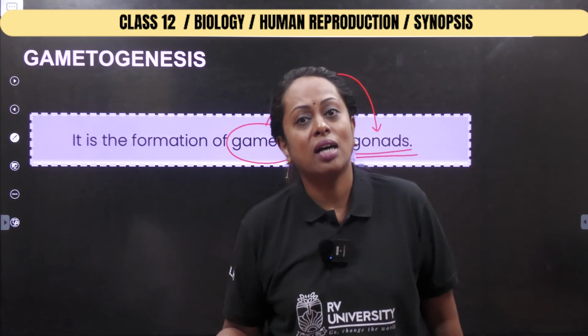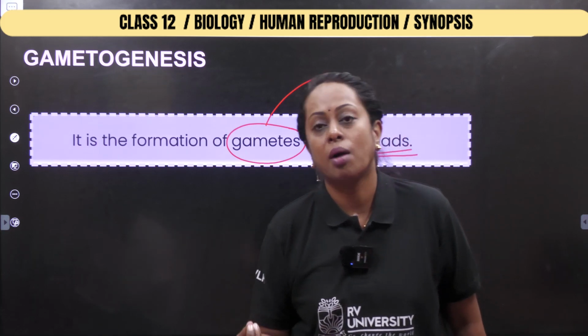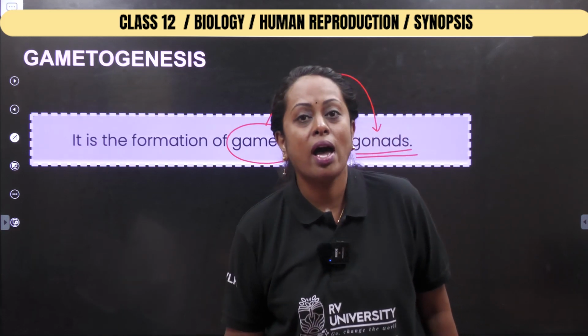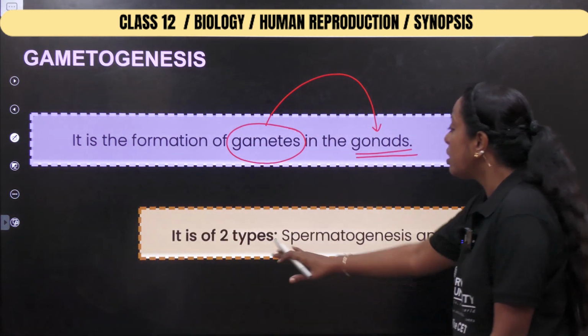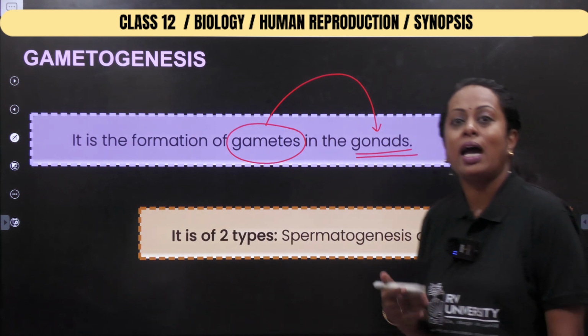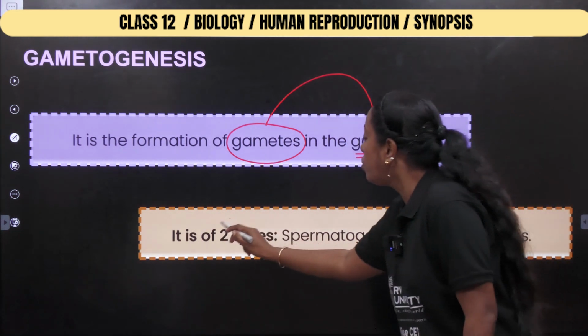Along with that, other hormones can also be produced. For example, you have come across inhibin. You also have come across the hormone relaxin. Now, if you check how many types of gametogenesis occur, you would have come across two types.